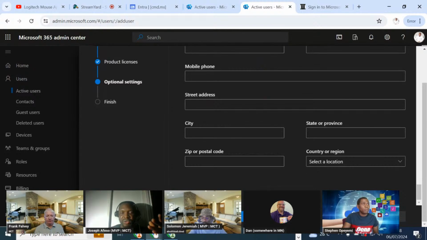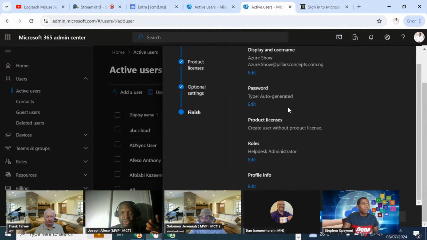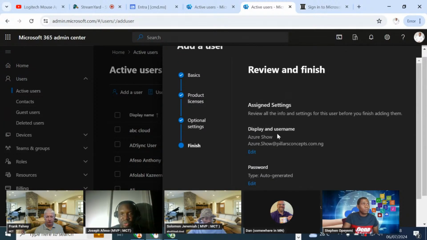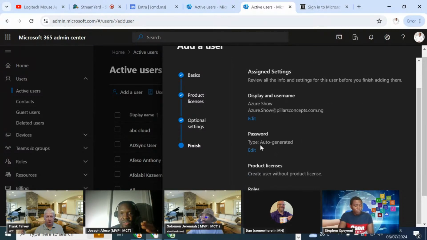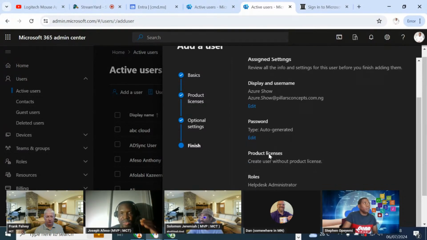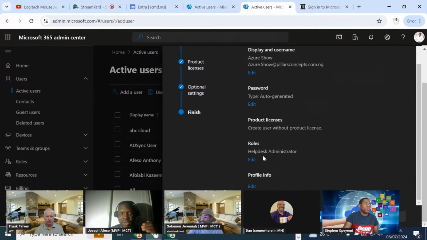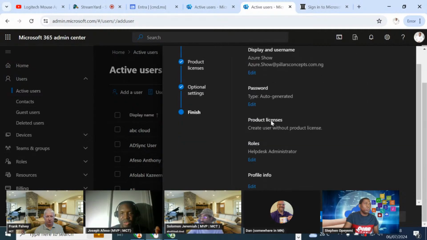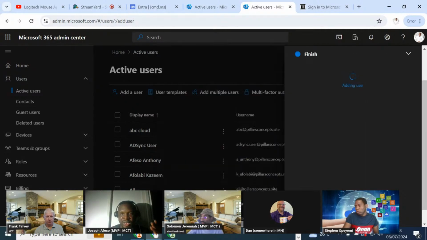So when you have done this, you have option to click next, and then you review this detail and you find out that this is all good, that the display name of this user is correct, and then you have said it should auto generate password for you, and then you have not given this user a license, and then the role that you've given to this guy is the help desk administrator, and then you have option to edit any of these that is not correct. Then if you feel that this is good, then you can click on finish adding user.